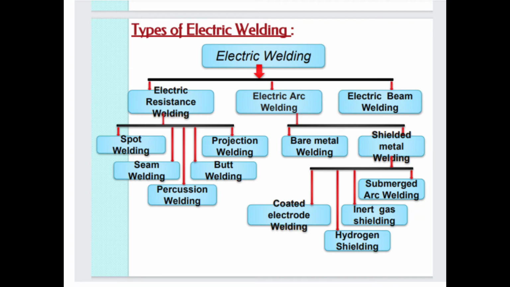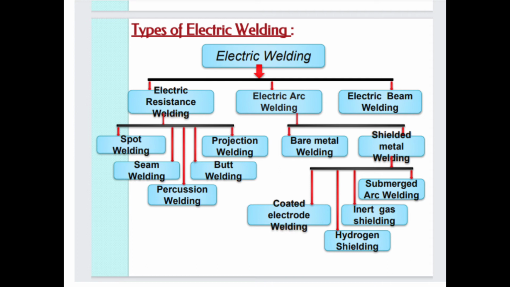These are the types of electric welding. It is also simple to understand. First of all, it is classified into three groups. It is divided into three types: first is the electric resistance welding, second is electric arc welding, and third is electric beam welding.